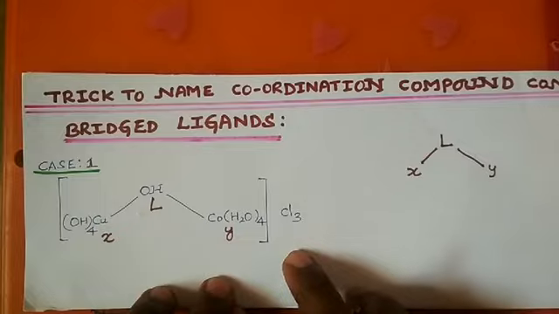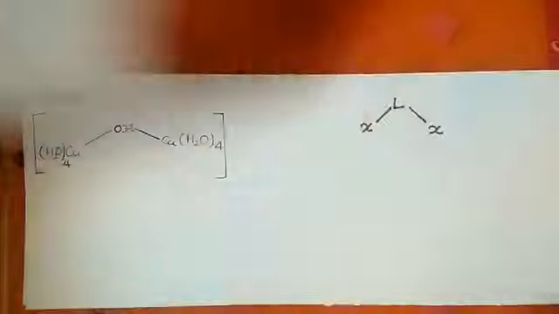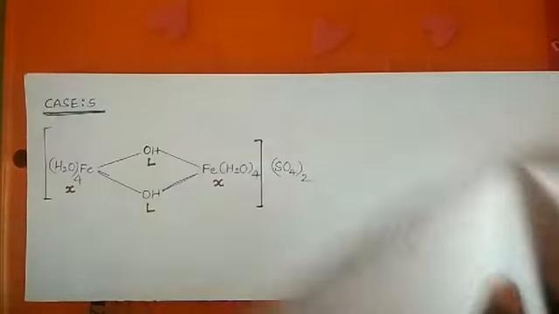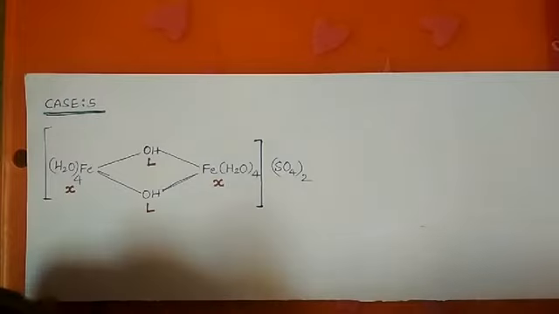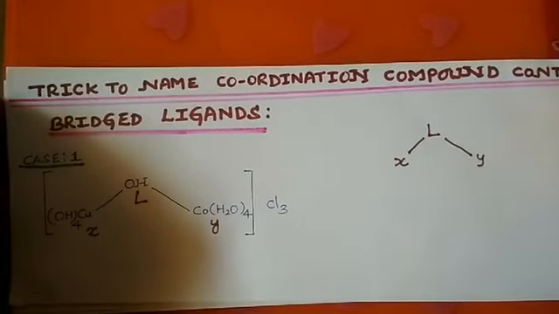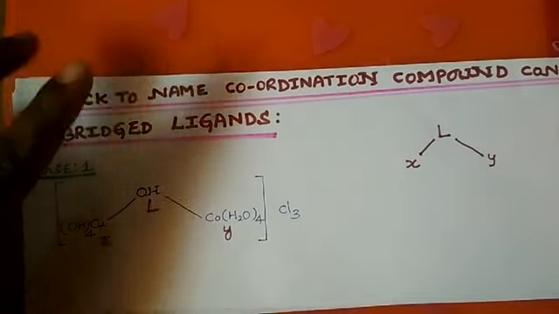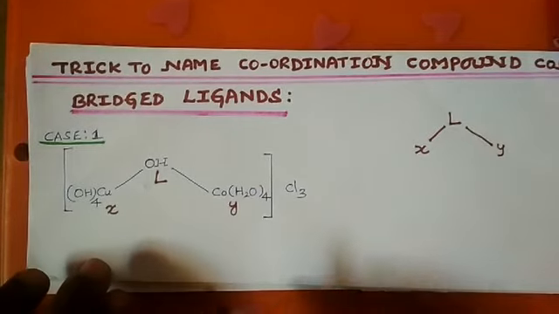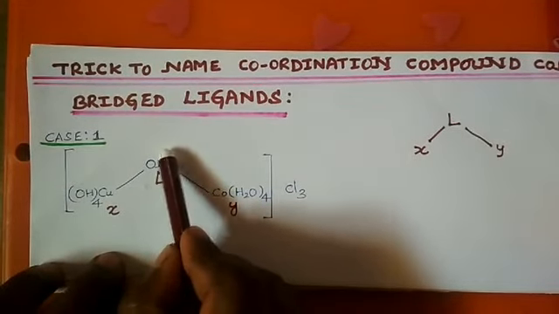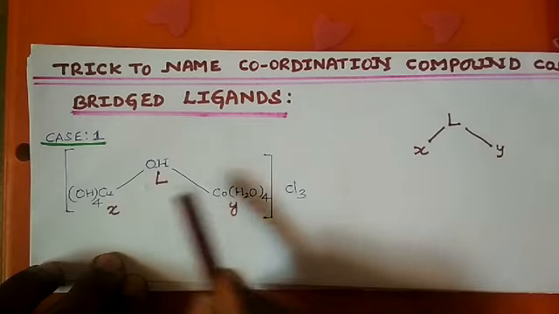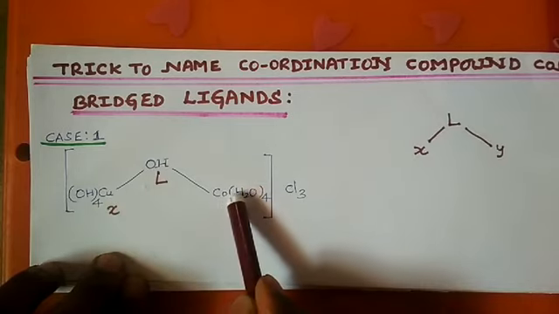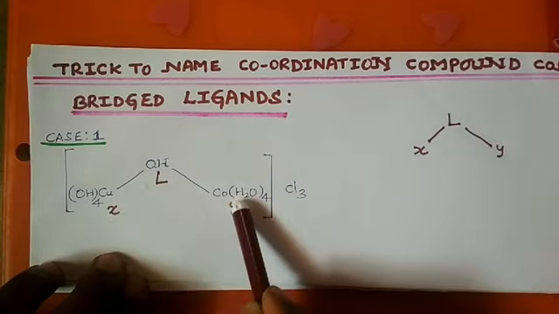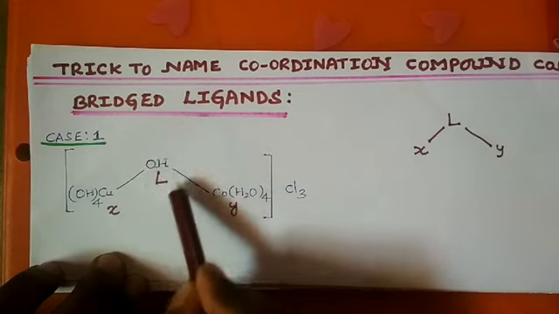This is the first case, and if you move on, this is the second case, third case, fourth case, and finally the fifth case. If you know these 5 cases, you can very easily name these types of ligands, nothing but bridged ligands. We will discuss one by one. Case 1: the ligand is at the center, and two different groups are attached on either side, left and right. This is X and this is Y. Both X and Y are different groups which are bridged to a ligand at the center.